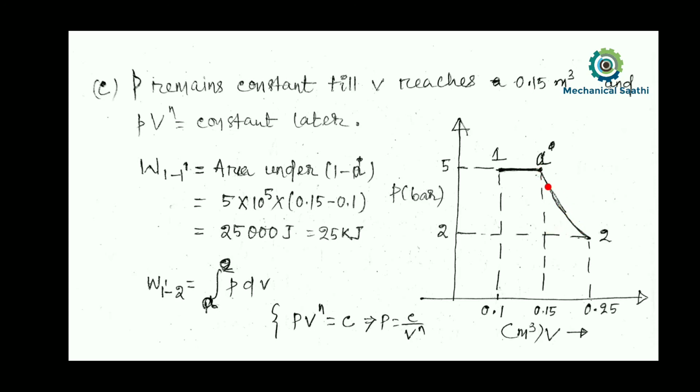So for this we can put the relation, that is integration of PdV will be the work done. Okay, so let us try to calculate the work done during these two processes. So I have taken this name as A. During process 1 to A we will get the work done somewhat like this.